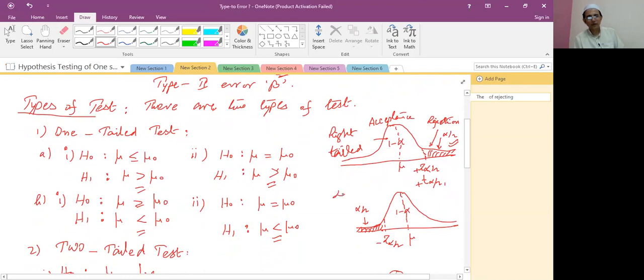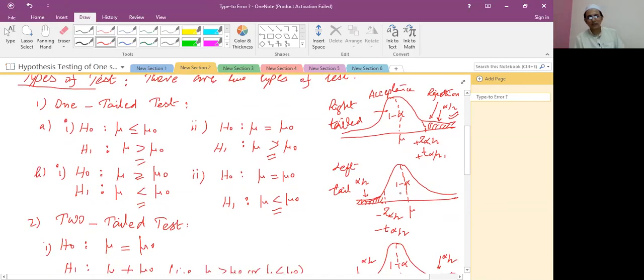So it means left tail test. It is made on the left hand side, and the other on the right hand side. That's why we call it right hand tail test and left hand tail test. So both are called one tail test. So minus Z alpha by 2 and minus T alpha by 2 if you are applying the Z stats or T stats.